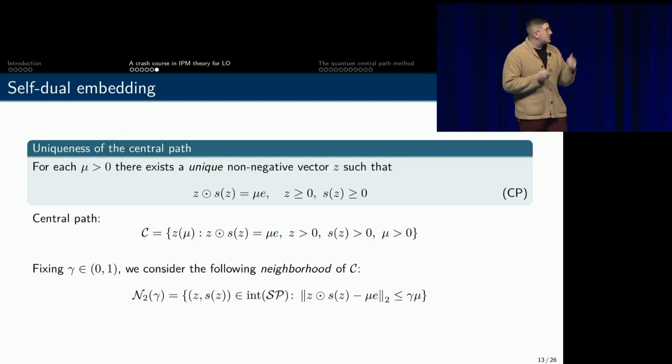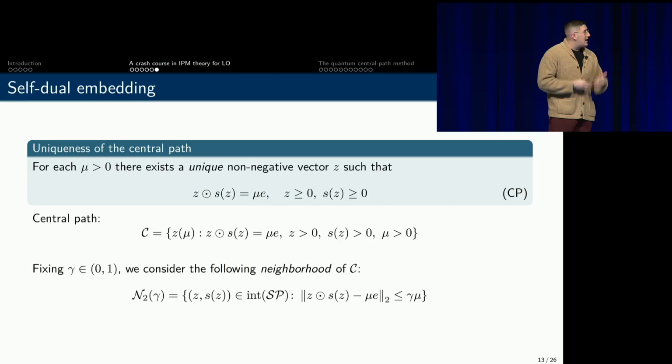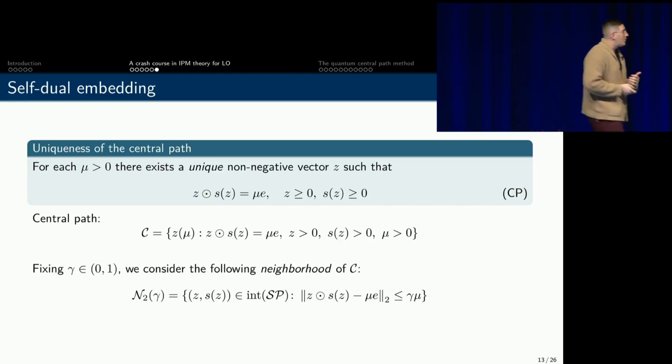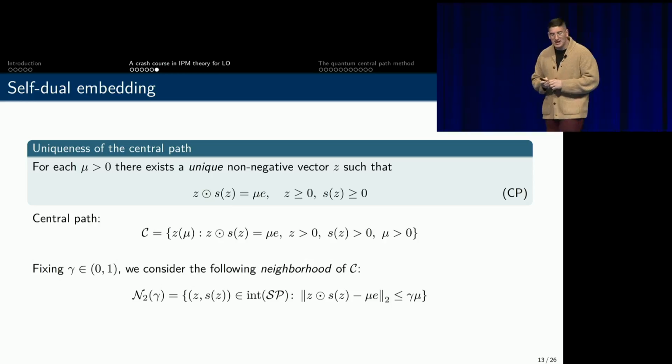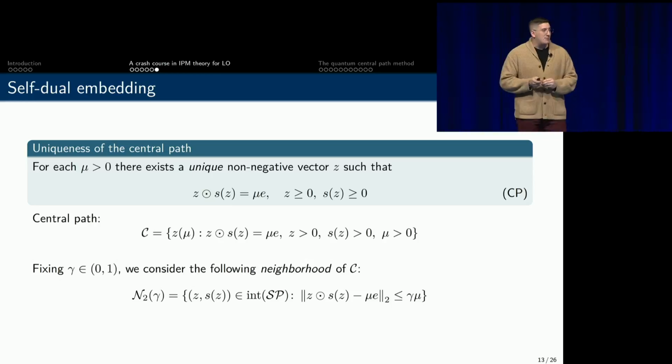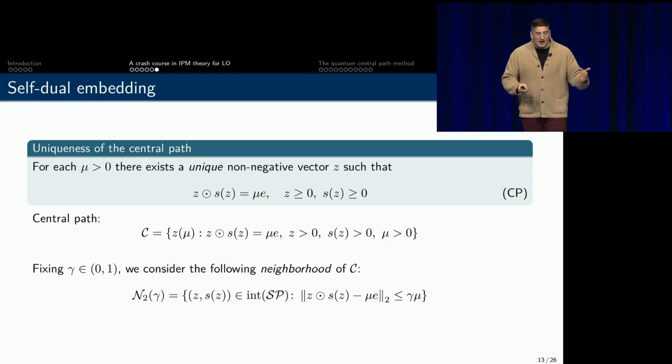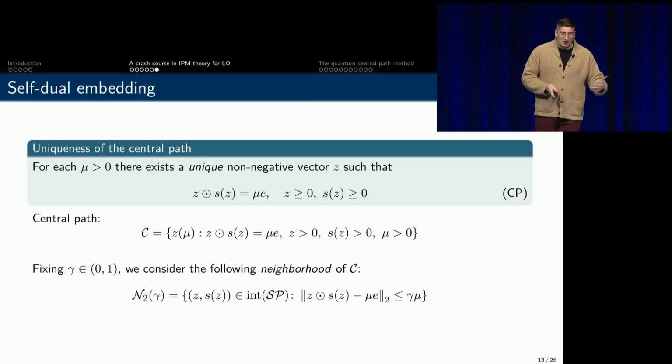So using this notion of optimality in the optimal set for the self-dual problem, I can characterize the central path, which is the set of all points Z and their associated slack that satisfy this element-wise complementarity condition and are also element-wise non-negative. I also know that the central path is unique, and there's a simple characterization given here, which is the set of so-called mu centers.